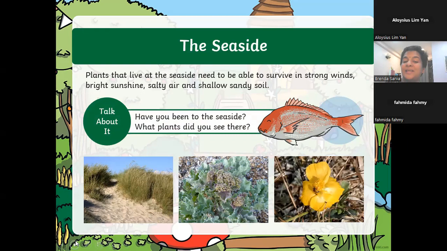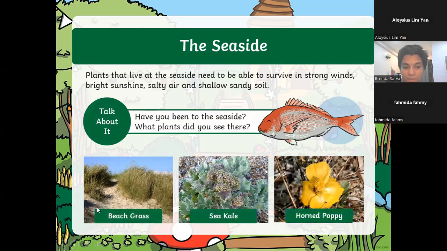Have you been to the seaside? What plants did you see there? Guys, this is grass. This is called beach grass. Have you never seen it before? Maybe the next time you go to the beach, look out.